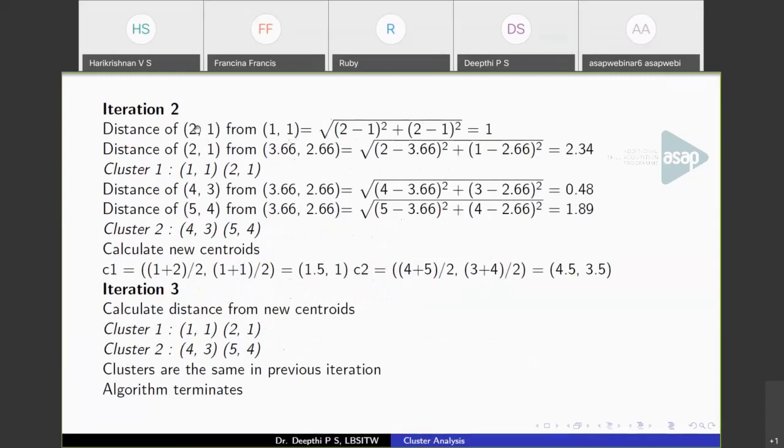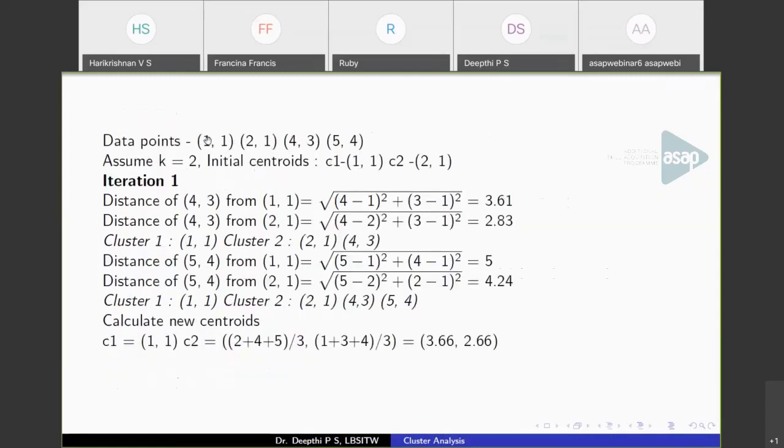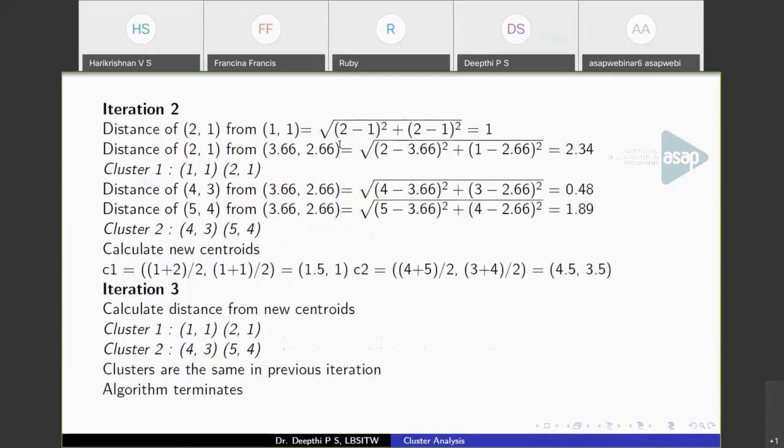So first calculate the distance of (2, 1) from (1, 1). Except for (1, 1), you have to calculate the distance of all points to these centroids. So the distance of (2, 1) from (1, 1), you get 1, and the distance of (2, 1) from the new centroid (3.66, 2.66) will be 2.34.